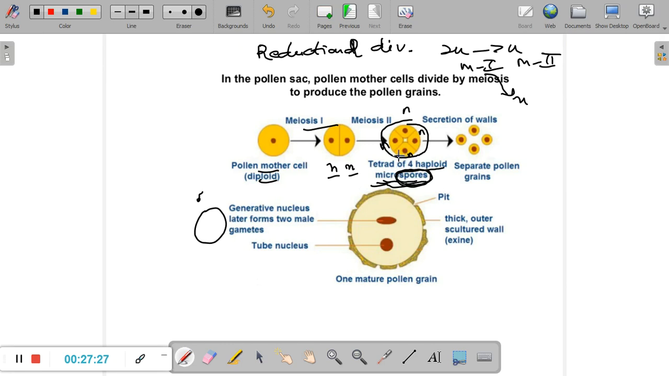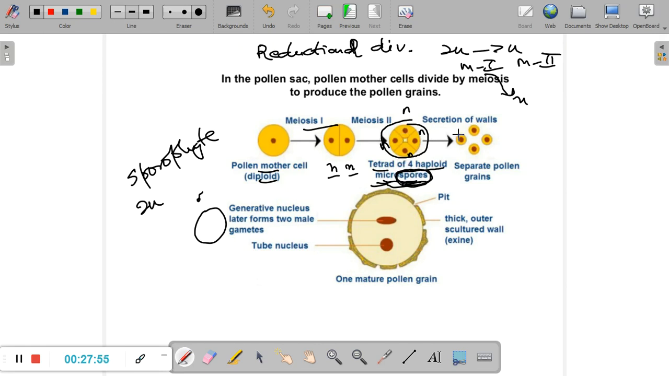Now, do you realize that the male reproductive organ, the anther, has given rise to spores? This is the reason why the plant body is called a sporophyte. And what is the ploidy of this sporophyte? It is diploid, and this diploid sporophyte gives rise to haploid spores. Now the collection of these 4 spores is called a tetrad.